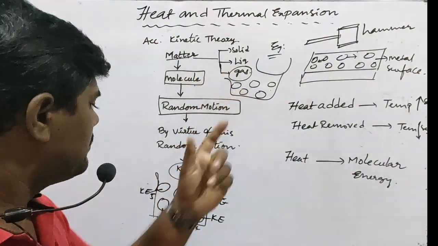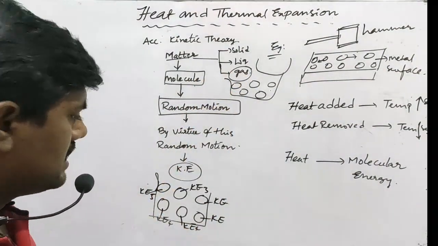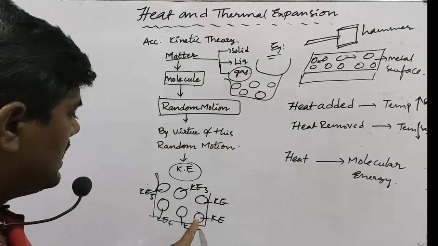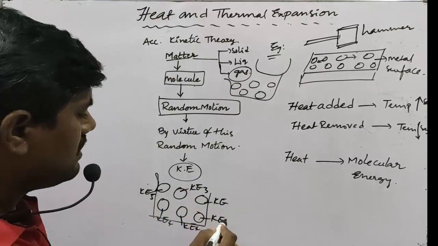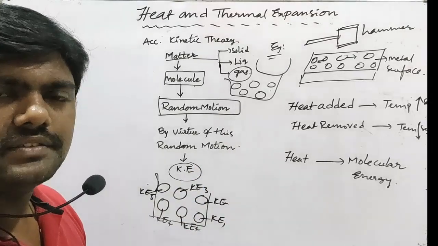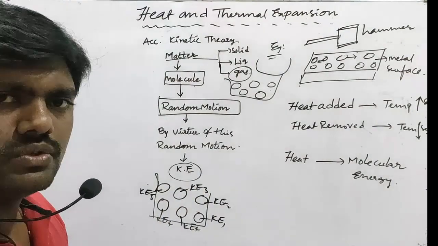If you observe the same with gas molecules, consider a gas container containing 5 molecules. The first molecule's kinetic energy, let it be KE1. The second molecule's kinetic energy is KE2.